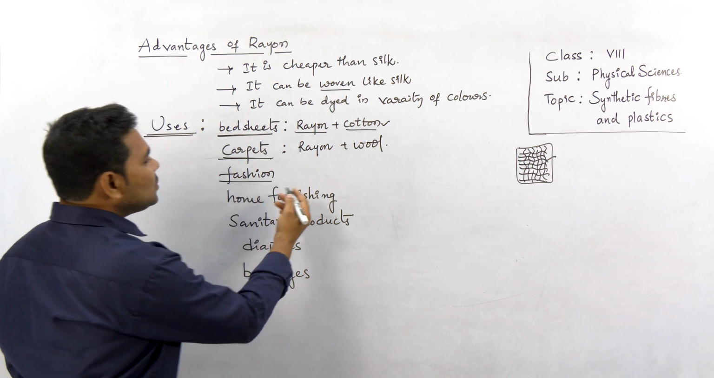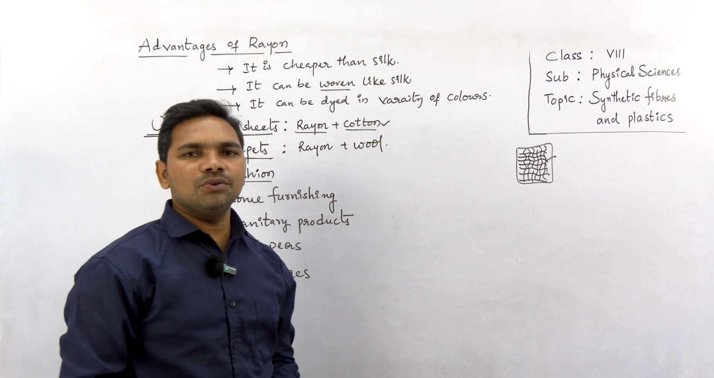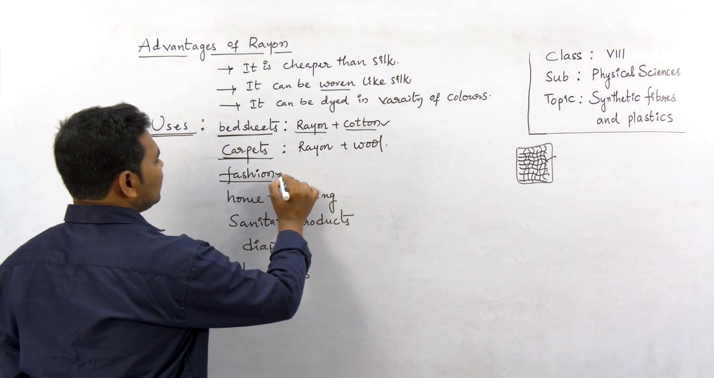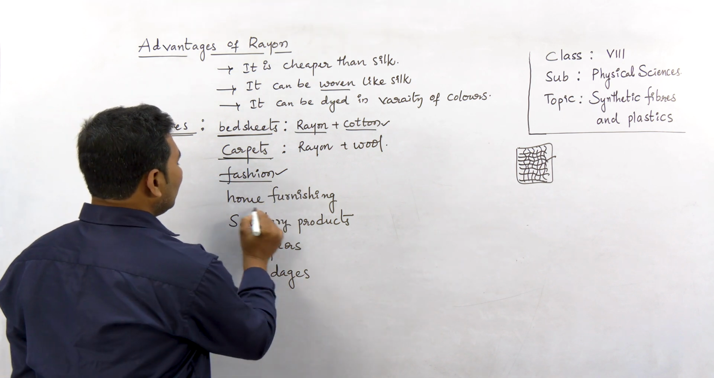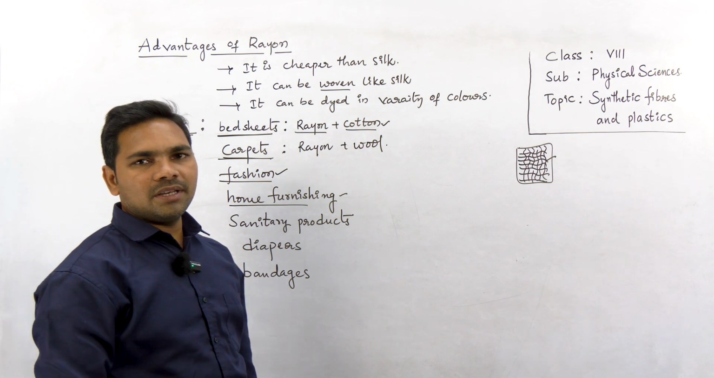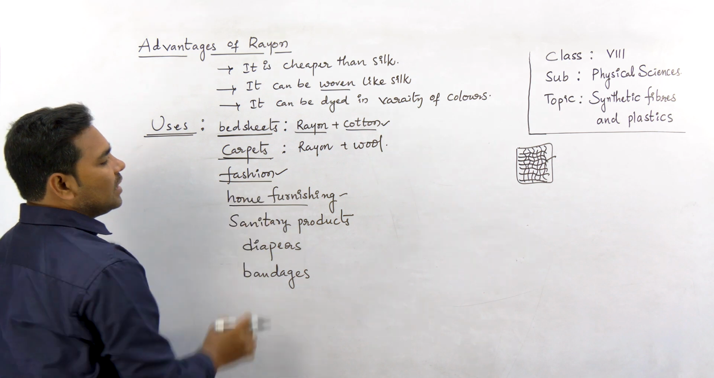Rayon is not used just for making bed sheets and carpets. It is also used in making clothing, like in fashion. Different garments and different fabrics are made using rayon. Next, home furnishing: sofa covers and table covers are generally made with rayon.